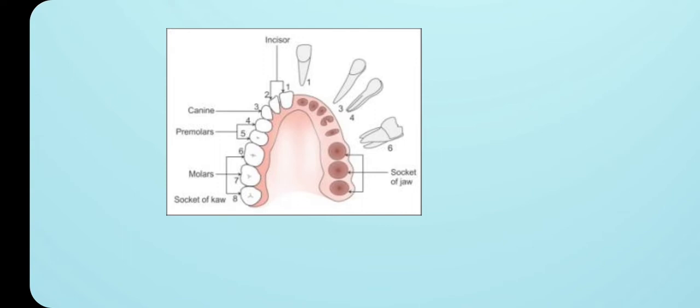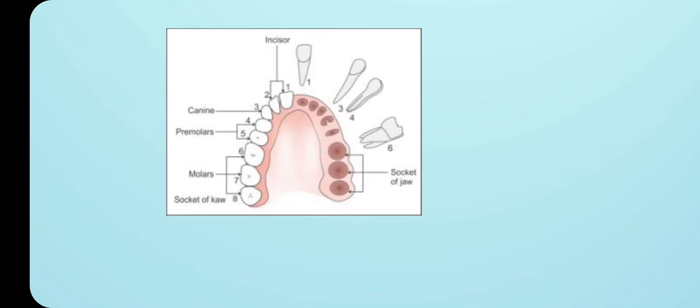On the left hand side you can see the sockets, that is a cavity where the teeth arise. In those sockets there is the presence of the teeth.